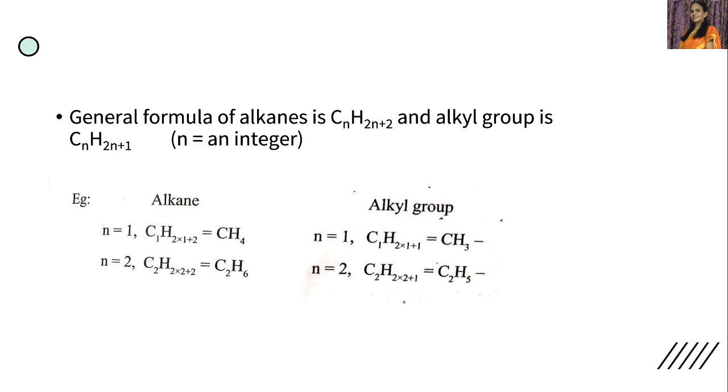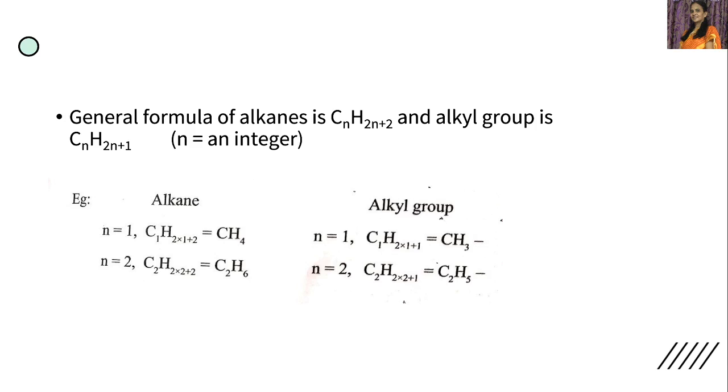Now, the general formula of alkanes is CnH2n+2 and the alkyl group is CnH2n+1. Where n is an integer, let us consider when n is equal to 1: C1H(2x1+2), that is CH4. This is the first member of the alkane series. When n is equal to 2, C2H(2x2+2), therefore it is C2H6.